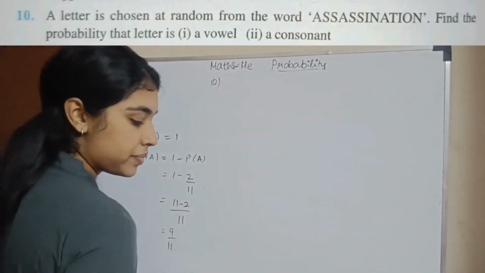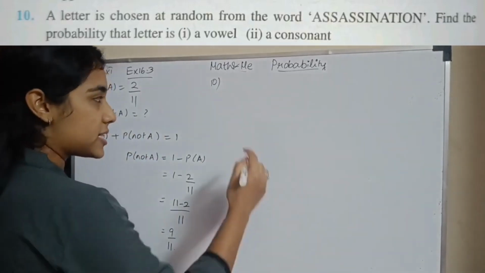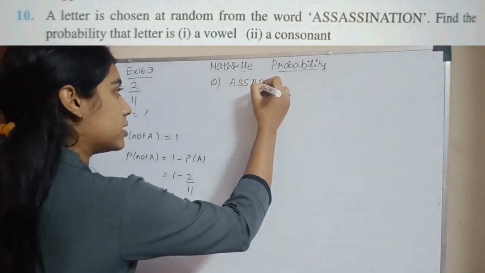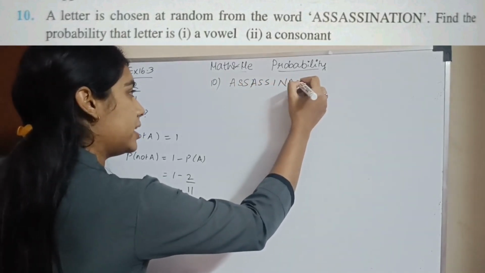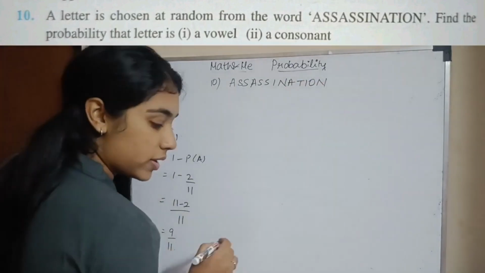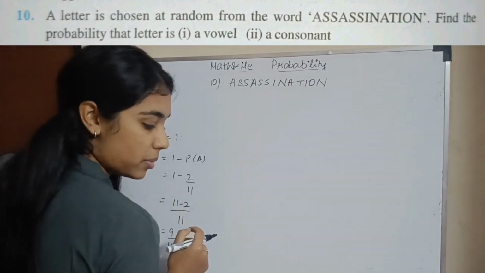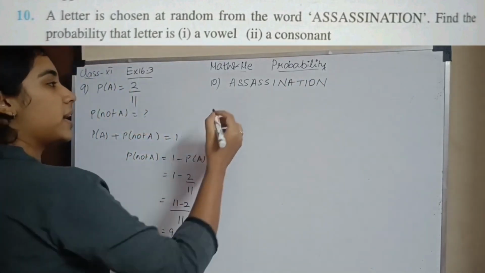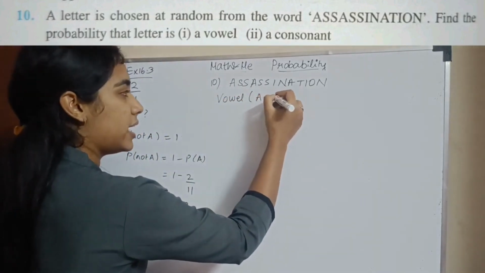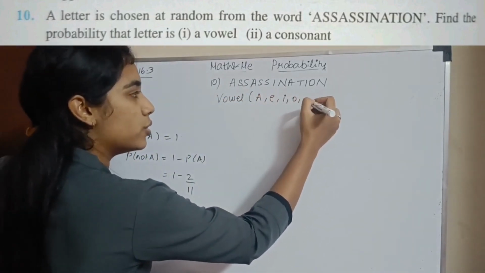Question number 10. A letter is chosen from the word assassination. So it is A, S, S, A, S, S, I, N, A... copy the spelling of assassination correctly. Okay, so they are asking what is the probability that the letter is a vowel and a consonant. First, what is a vowel? Vowels are nothing but A, E, I, O, U. Where are they in the letters?